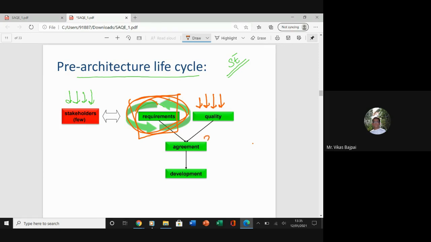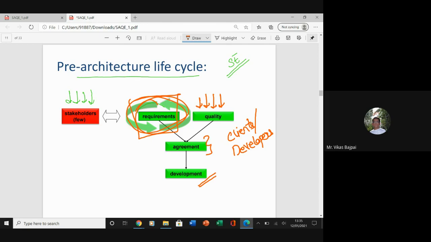So then we reach an agreement. This agreement will be between the clients and the team of developers, meaning those from whom you are expecting a product. So once it is done and both the parties reach an agreement, then the development starts.